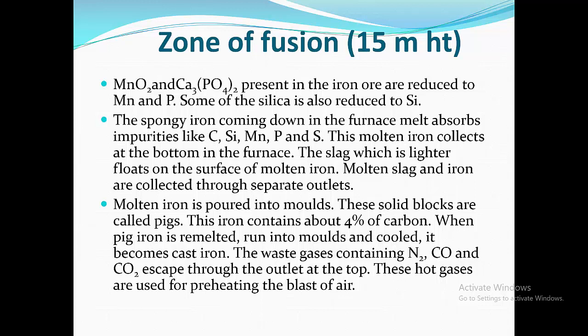Molten iron is poured into molds. These solid blocks are called pigs. This iron contains about 4% of carbon. When pig iron is remelted, run into molds and cooled, it becomes cast iron. The waste gases containing nitrogen, carbon monoxide and carbon dioxide escape through the outlet at the top. These hot gases are used for preheating the blast of air.